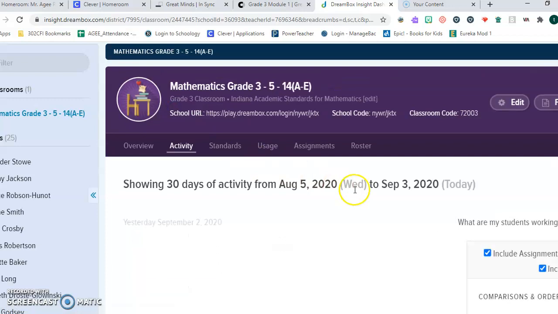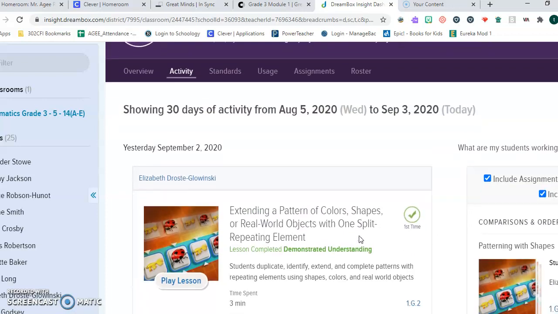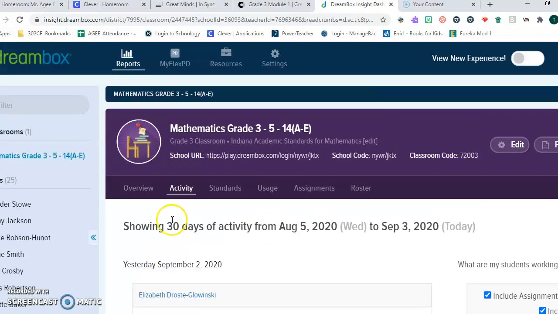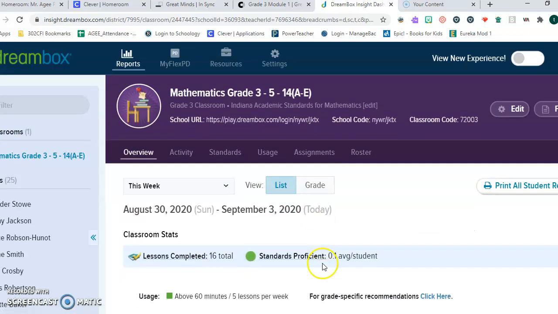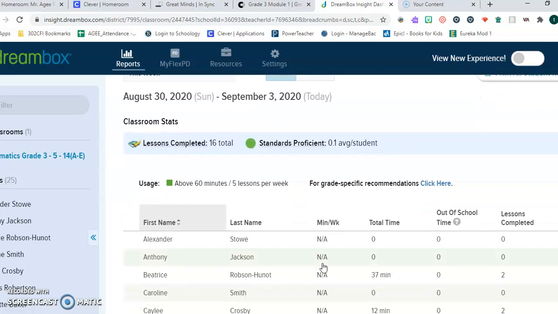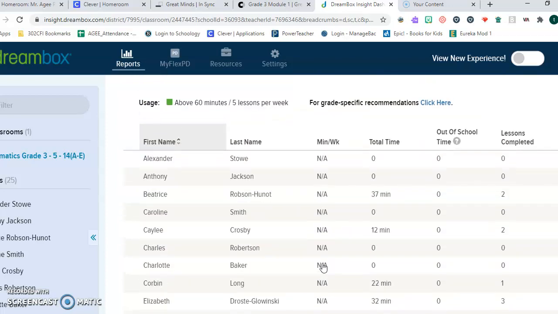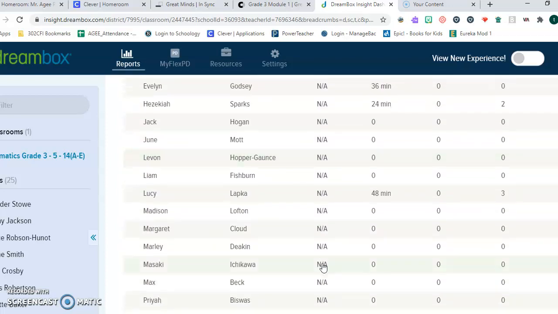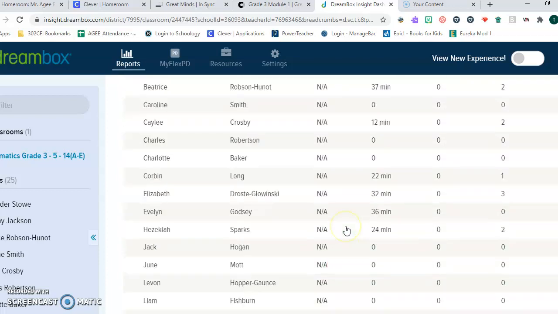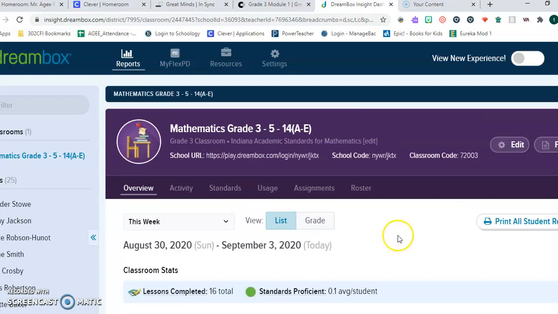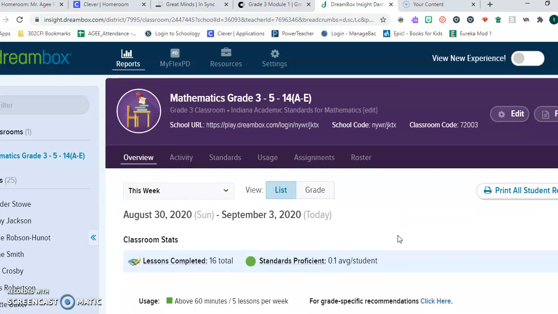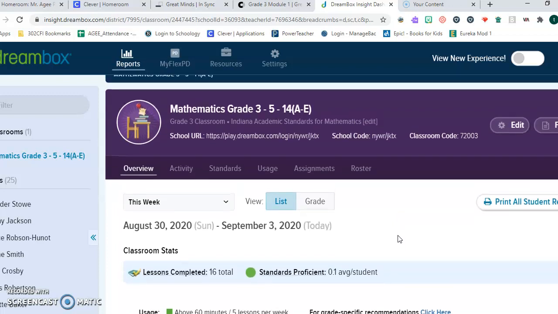and I'm also looking forward to seeing your development as a result of your efforts. Now, I also can see who has and has not been working in Dreambox, so in my overview here, there are numerous students who have spent zero time on Dreambox, but there are several of you who've spent plenty of time on Dreambox. And so I can see, some people have spent, like Violet, an hour on Dreambox. Nice job, Violet. I encourage you to get onto Dreambox and use it as a tool to help you and help me figure out where you are in your math learning. Good luck. Have fun.